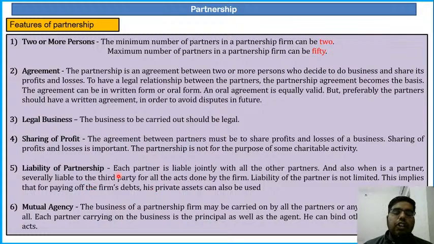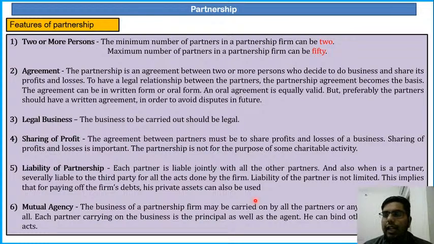Next is liability of partnership. Each partner is liable jointly with all the other partners, and also severally liable to the third party for all the acts done by the firm. Liability of the partner is not limited. This implies that for paying off the firm's debt, his private assets can also be used. In case of a company, your liability is fixed to the amount of your share capital, but in case of partnership, liability is not fixed. Even your personal assets can be sold for paying off the debts of the partnership firm.